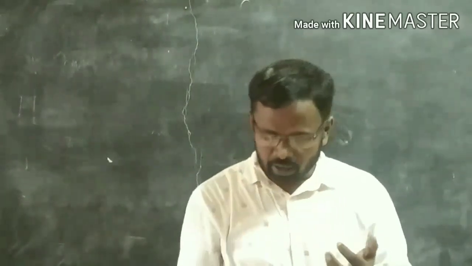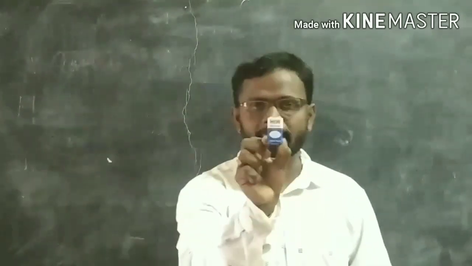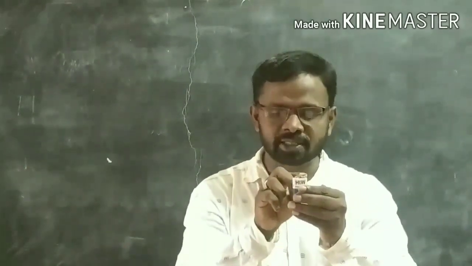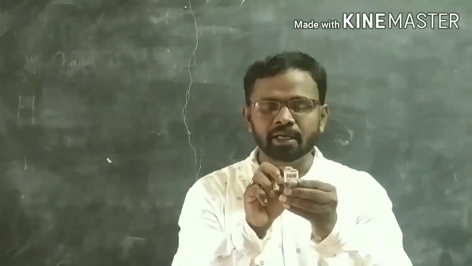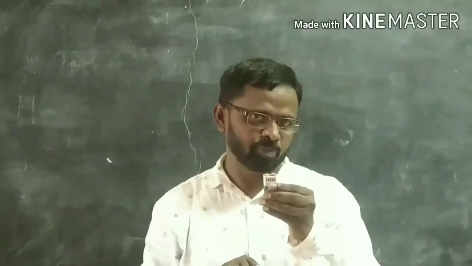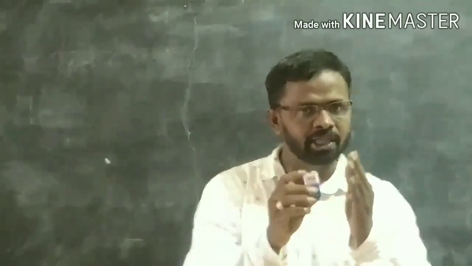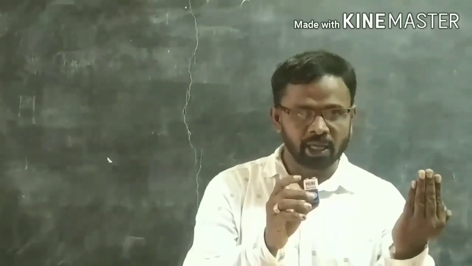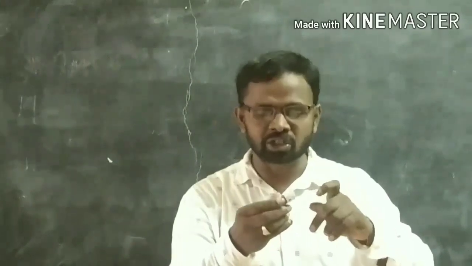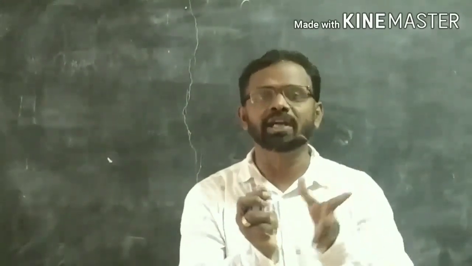Suppose this is the external source, a battery cell. It has two ends, positive and negative. These two ends differ in their electrical potential. On one side the positive charge is more, on the other side the negative charge is more. If you connect this wire to an external source like a battery, then the charges can move through the conductor.